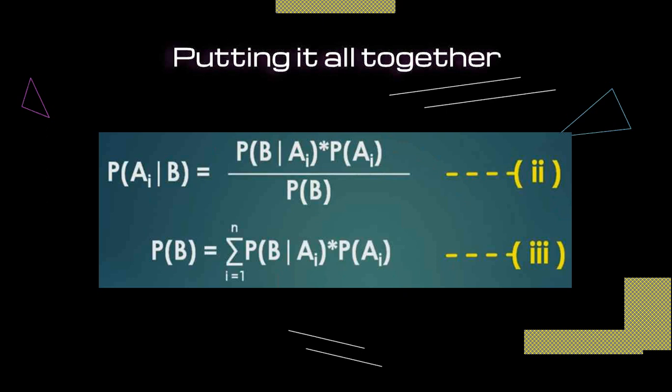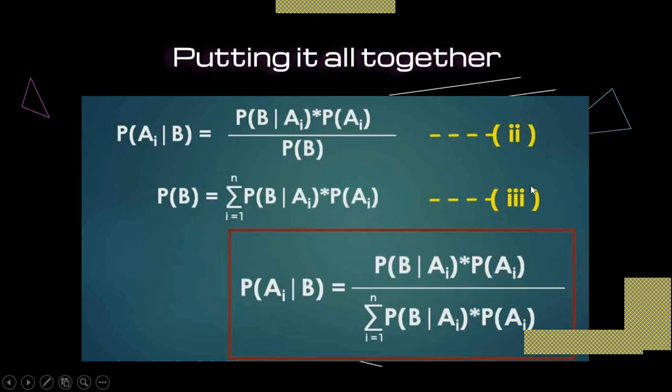Putting these two equations together, we replace P of B in equation 1 by this summation. So the common equation is: probability of Ai given B equals probability of B given Ai multiplied by probability of Ai, divided by the summation from i equal to 1 to n of probability of B given Ai times probability of Ai.